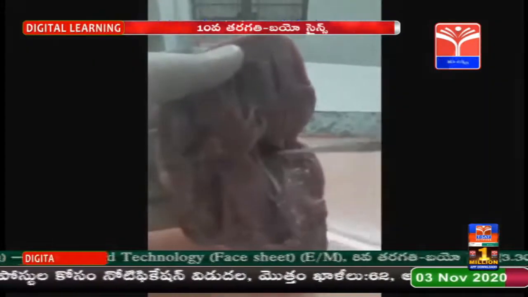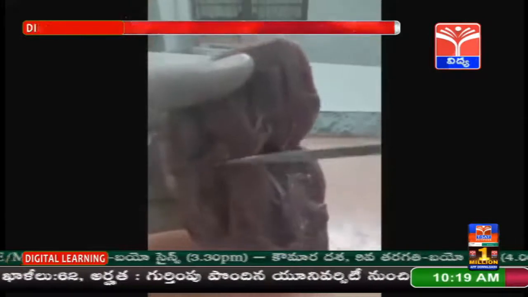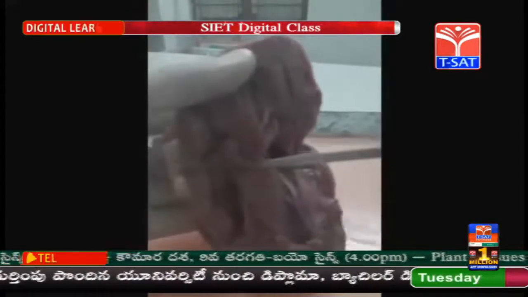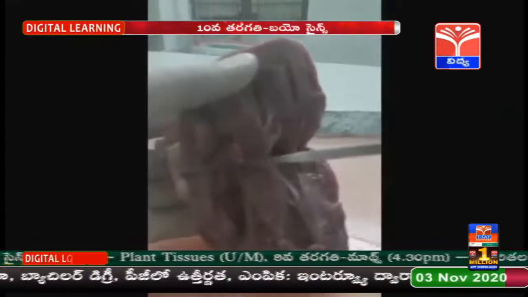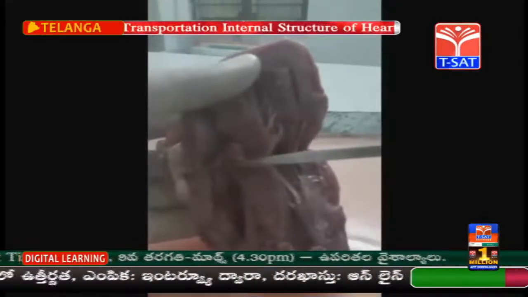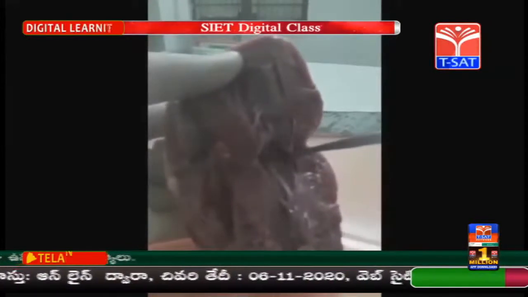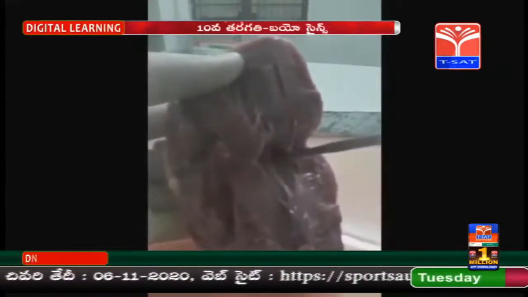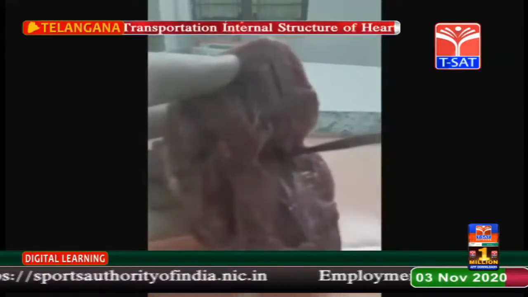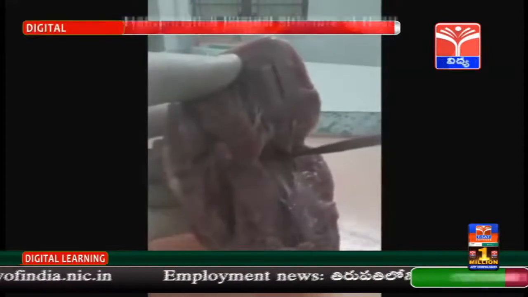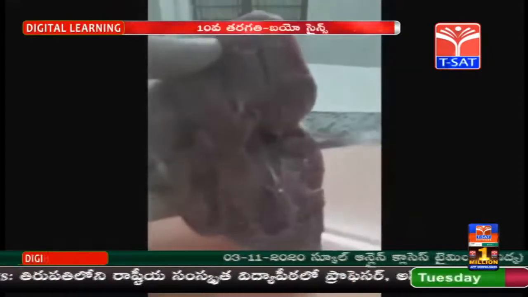Between left atrium and left ventricle, there is the left atrioventricular aperture. The right atrioventricular aperture is guarded by the tricuspid valve with 3 flaps, whereas the left atrioventricular aperture is guarded by the bicuspid valve or mitral valve with 2 flaps. These valves prevent backward flow of blood from ventricles into the auricles during contraction of ventricles.